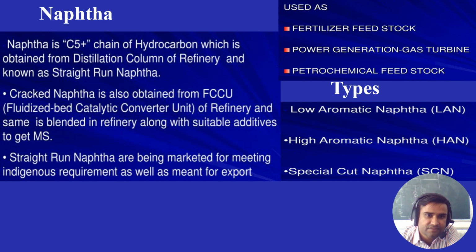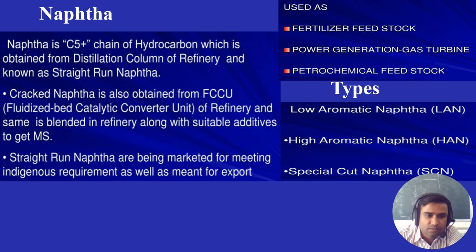So basically we have three types of naphtha. One is LAN, that is low aromatic naphtha, where the aromatic content is low. Then high aromatic naphtha, where the aromatic content is high, that is called HAN. And then we have special cut naphtha.